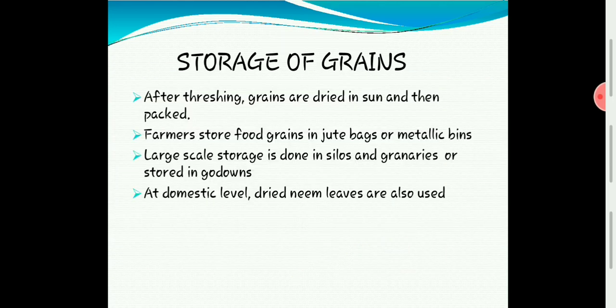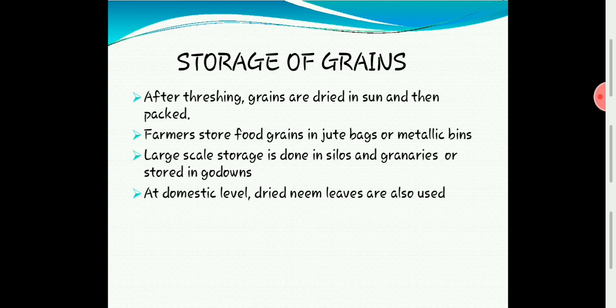And the next process is storage of grains. See students, after harvesting, the process is not yet completed, because there is one more important step, that is called storage. Why is it an important step? Because all the hard work of a farmer will go waste if you miss this last process, that is storage of grains.